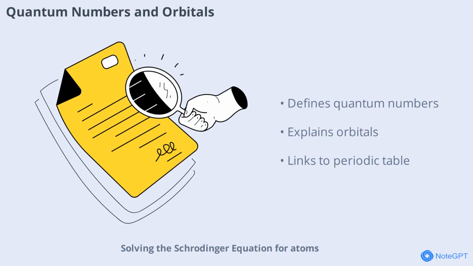Solving the Schrödinger equation for atoms introduces the concept of quantum numbers. These numbers describe properties like energy, angular momentum, and orientation of electron orbitals. Quantum numbers help us understand the arrangement of electrons in atoms and the periodic table structure. The shapes of orbitals predicted by the equation explain chemical bonding and the behavior of elements.